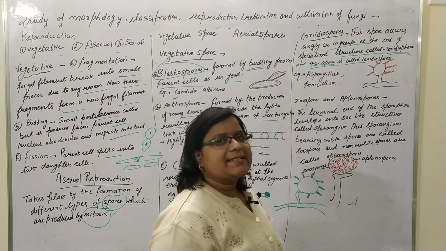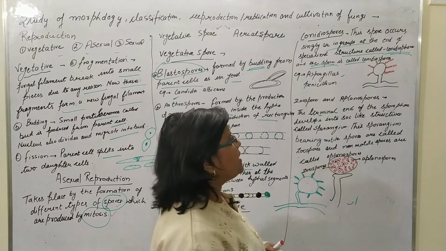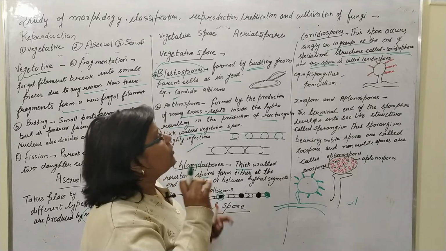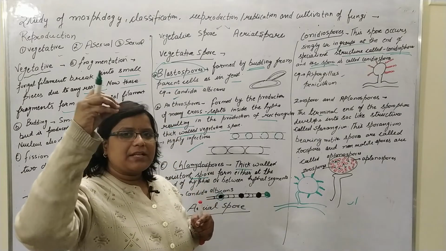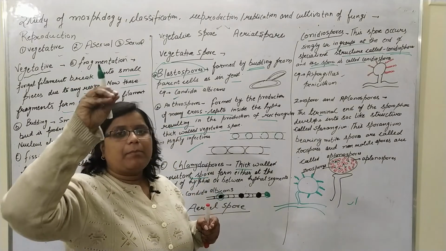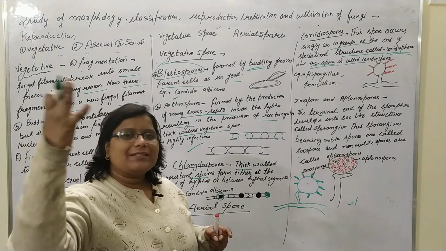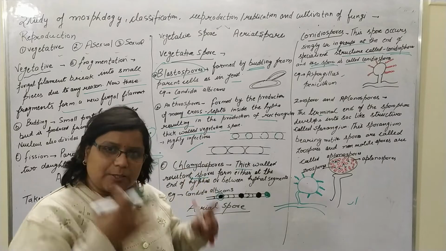Generally the examples are Aspergillus and Penicillium. Okay, the conidiospores are present at the terminal part, or we can say the outer part, of the conidiophore. Conidiophores are the structures which bear the conidiospores.